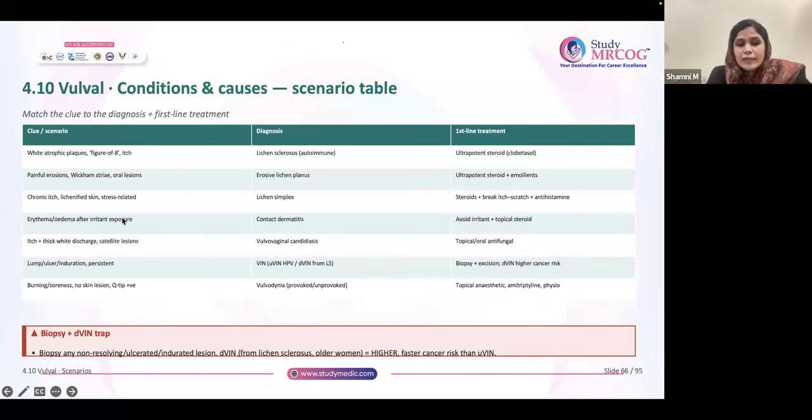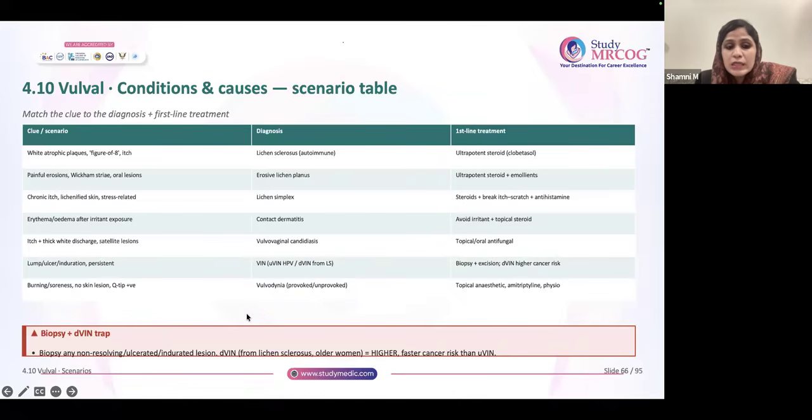Erythema or edema after irritant exposure, all of you must know, it is contact dermatitis, and what you have to do is avoid the irritant and give topical steroids. If the patient presents with itch, thick white discharge, satellite lesions, everyone knows this, it is vulvovaginal candidiasis. Treatment also everyone knows, topical or oral antifungal. Now, if there is a lump, ulcer, induration or some persistent lesion, think about VIN. So you have to exclude VIN by doing a biopsy.